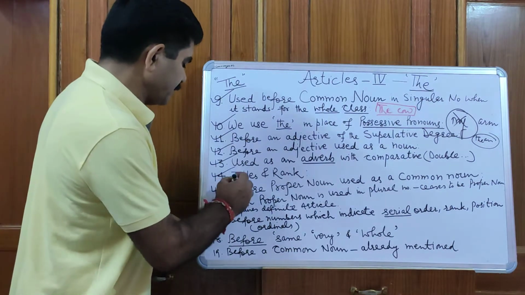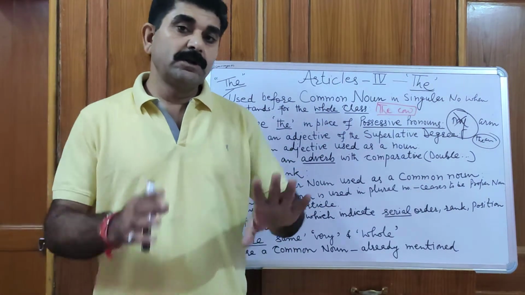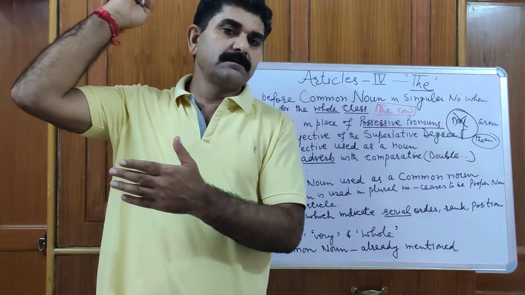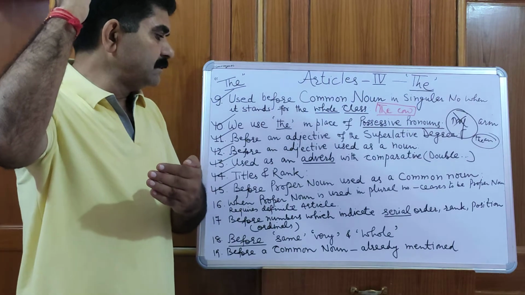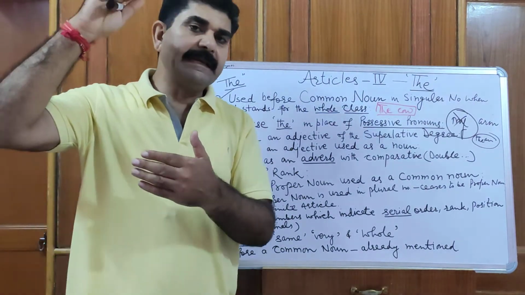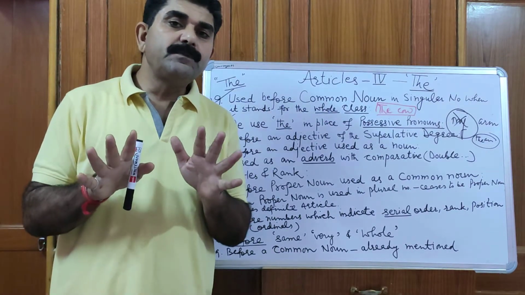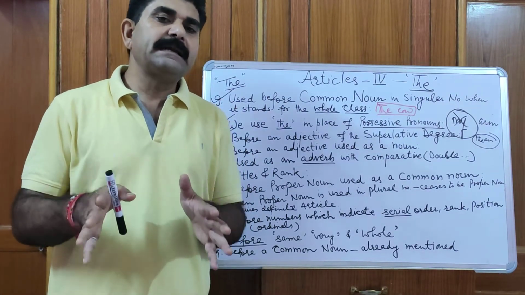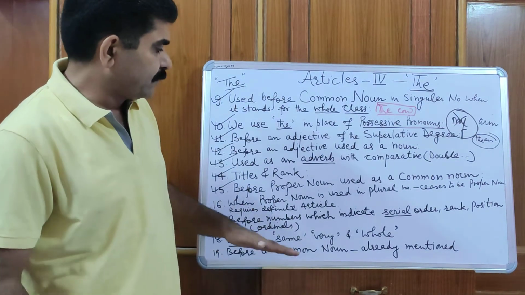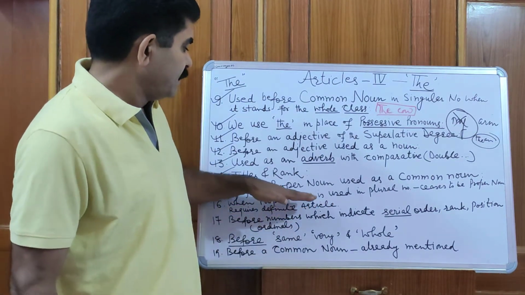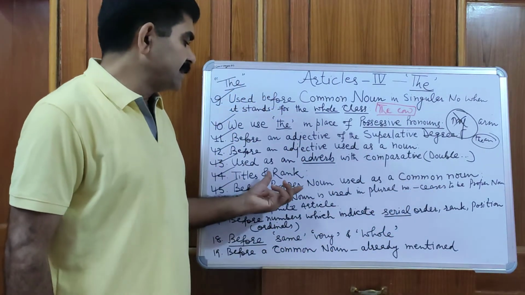Then the next point is before a proper noun used as a common noun. Go to the first article, when I was talking about articles A and AN, I have told you that no article is used before a proper noun. That's why I have done parts of speech with you, so that at this point you would not ask me what a proper noun is and what a common noun is.